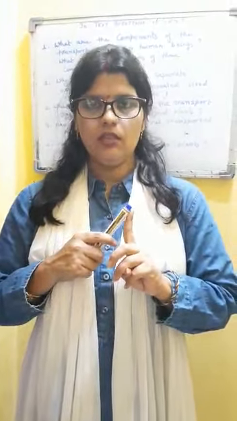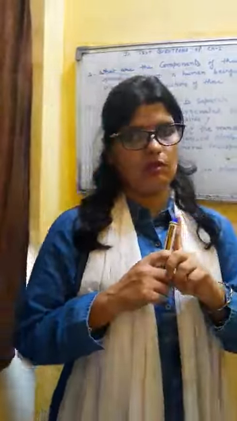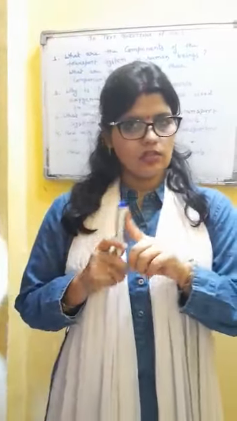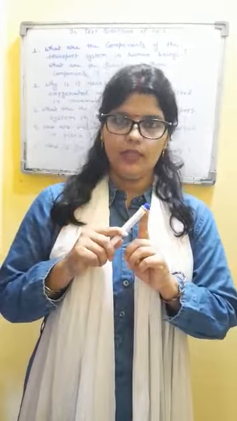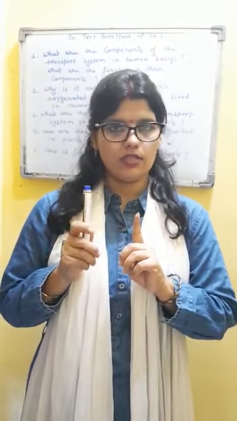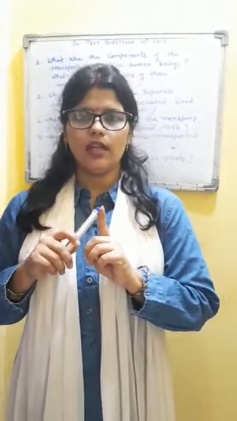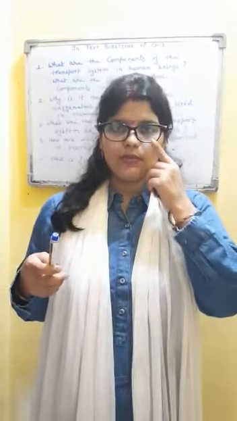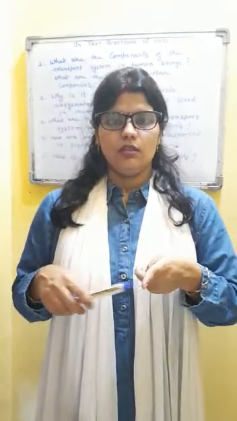It has three components: blood, blood vessels and heart. Blood, you will write down the name. You also have to mention the functions of the components. So blood, functions of blood. Then blood vessels, it is again of three types: artery, its function; veins, its function; capillaries, its function; and then heart, its function. Just in one line you can write it down, like blood transports substances in dissolved form.